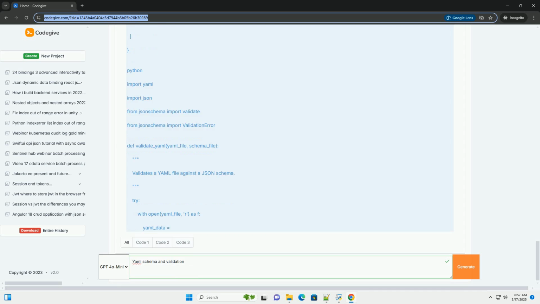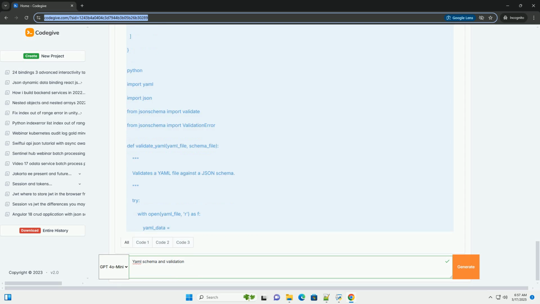safe_load is generally recommended over load to prevent potential code execution vulnerabilities. It reads the JSON schema file using json.load. It calls validate(instance=yaml_data, schema=schema_data) to perform the validation. It catches potential exceptions. FileNotFoundError, if the YAML or schema file is not found. yaml.YAMLError, if there's a syntax error in the YAML file.